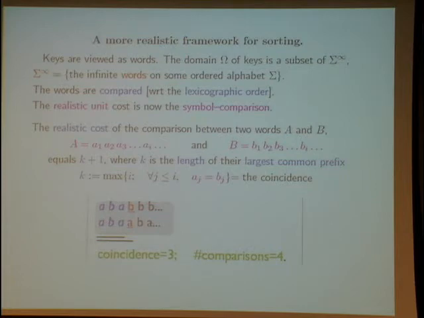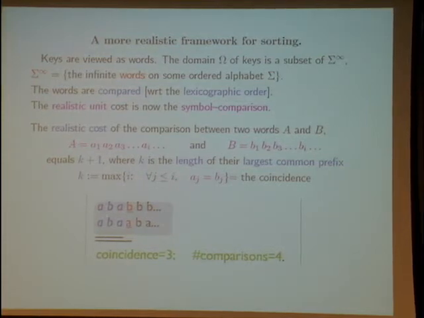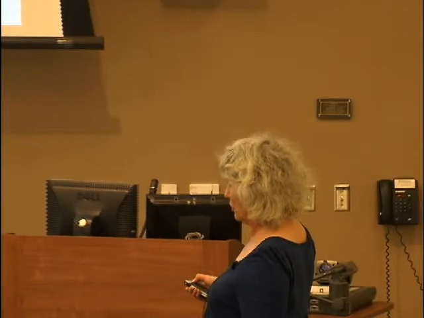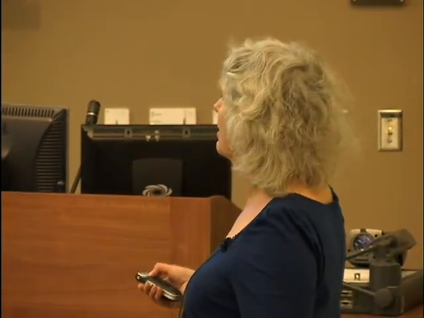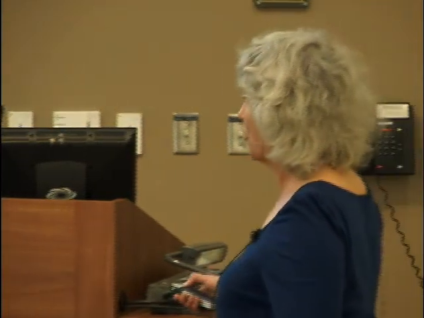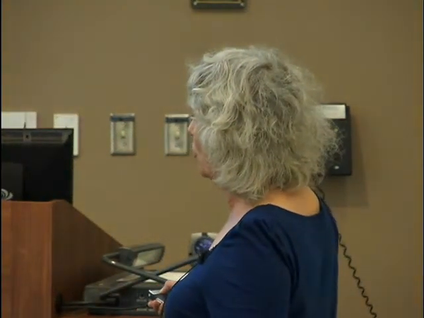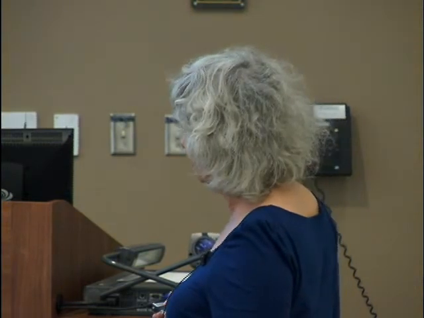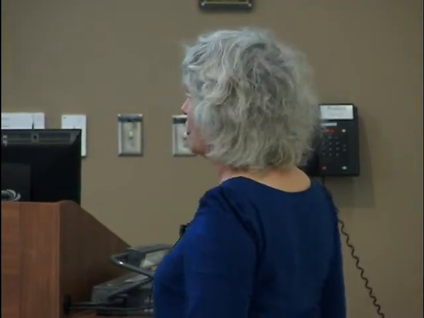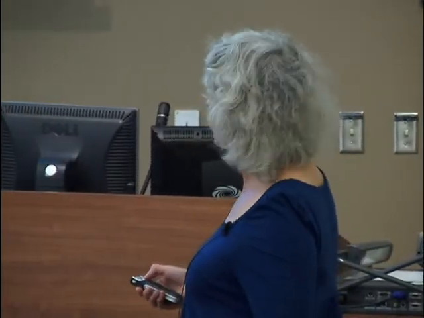So here, what is the number of symbol comparisons performed? This number is equal to the length of the largest common prefix between these two words. This length is equal to 3. Then we have one more comparison to obtain the true comparison between these words. So here, the length of the largest common prefix of two words is equal to 3, and we perform a number of comparisons between symbols equal to 4. So this is the cost which is studied inside the main algorithm that I previously described.